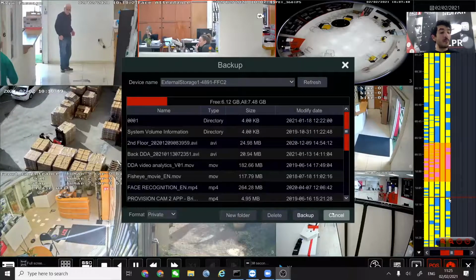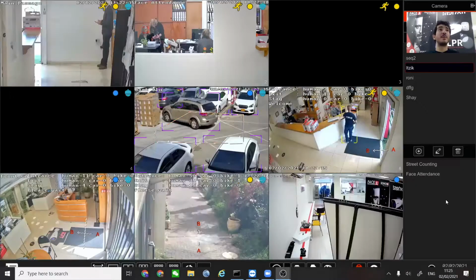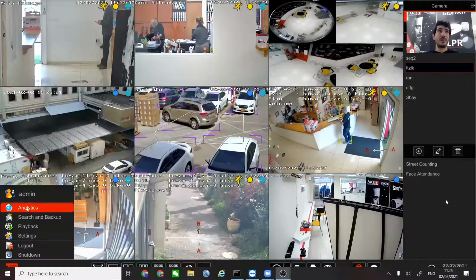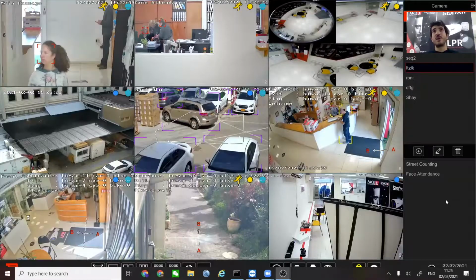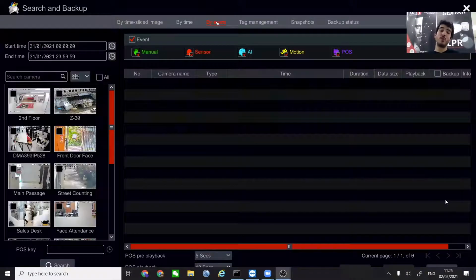Okay, now we're going to go into other ways to get the playback. Of course, we have the standard playback that you just saw, but what I want to show you is a few cooler and more useful ways to see the playback instead of the classical way.